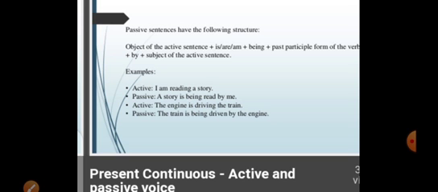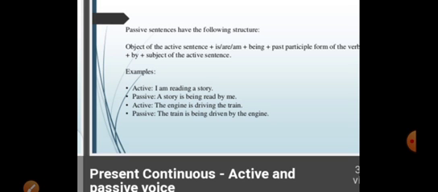In the next sentence: the engine is driving the train. The engine is the subject, is is the helping verb that is used just for the sake of continuous tense, and the engine is only one. Driving is the first form of verb plus ing, the train is the object. So while converting it into passive voice, the object will come at the start of the sentence, just like the train.